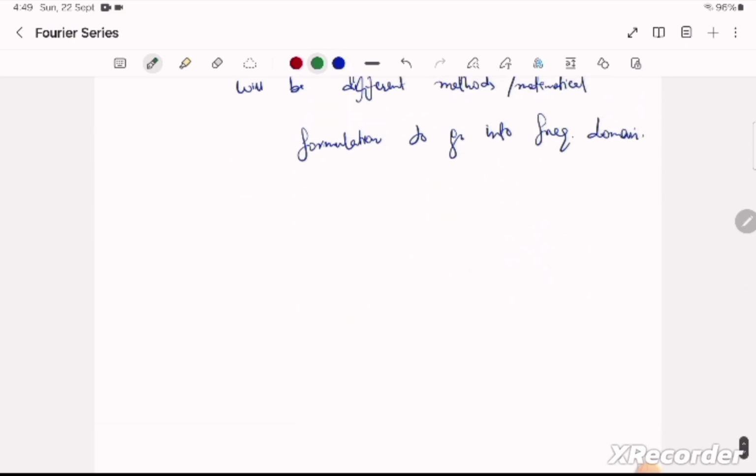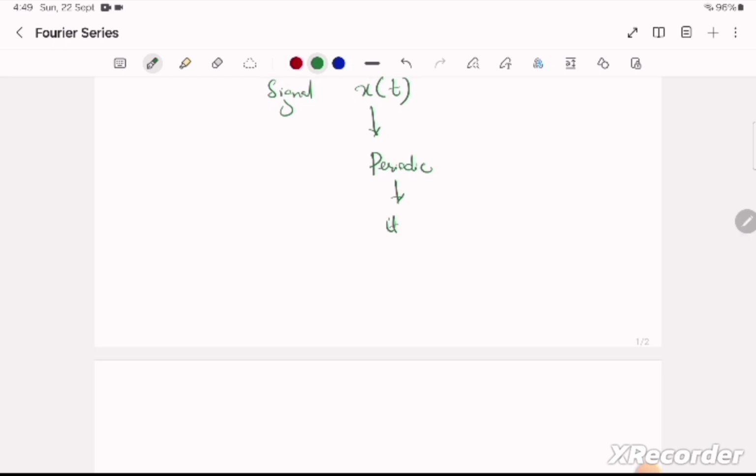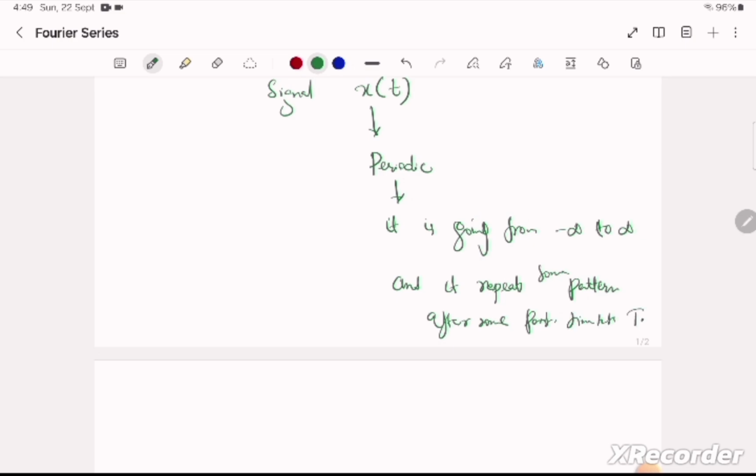Let us suppose we represent our signal as x of t. Let us suppose this x of t is periodic. What does periodic mean? We have discussed it before also. Periodic means it goes from negative infinity to positive infinity, and it repeats some pattern after some particular time interval, we can say t naught.